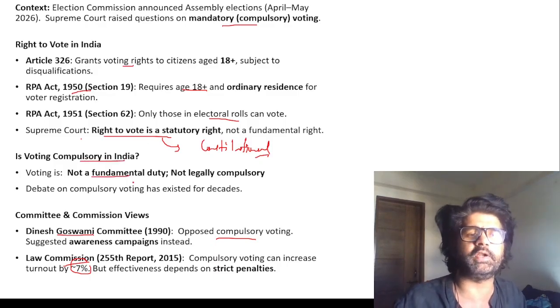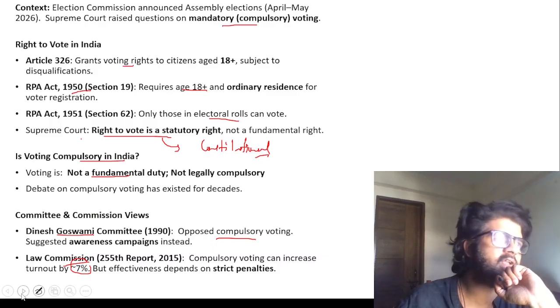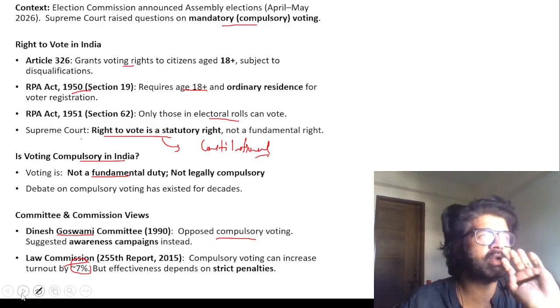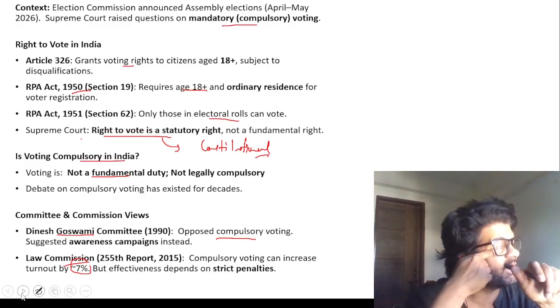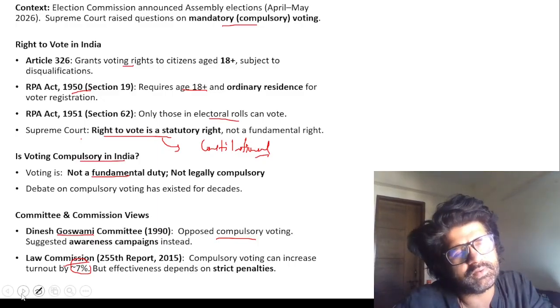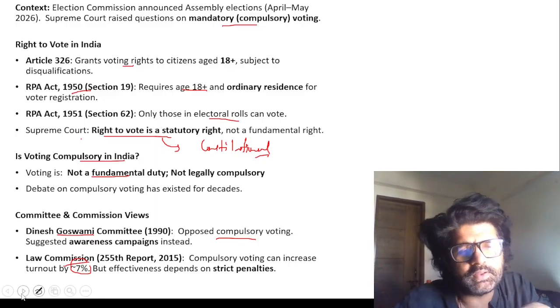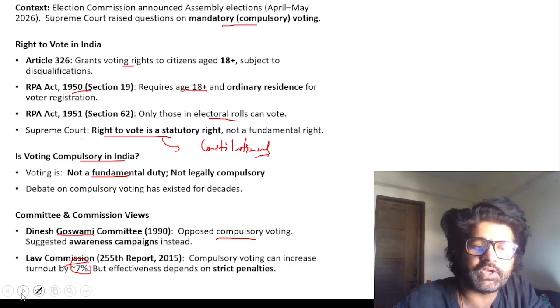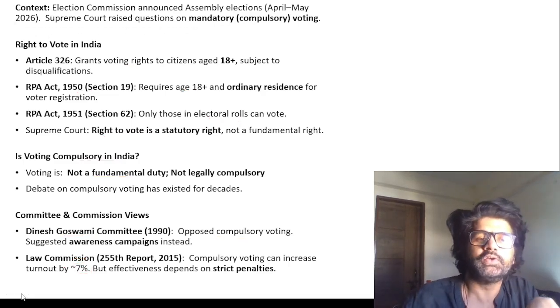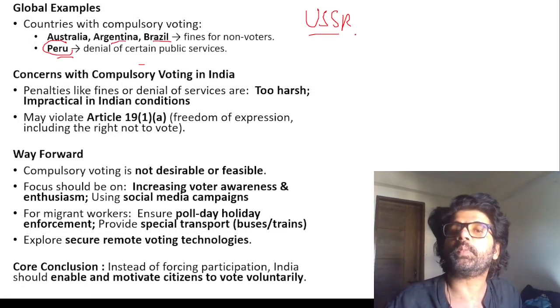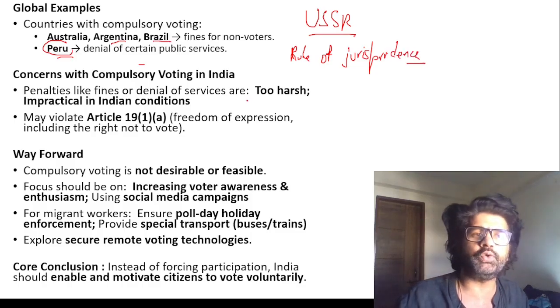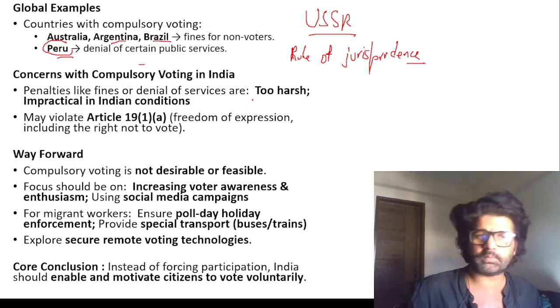Voting is compulsory, but not a fundamental duty. On fundamental duties: the Swaran Singh Committee recommendation, 42nd Amendment, Indira Gandhi ma'am, 10 fundamental duties were originally there. I think the Swaran Singh Committee recommended voting to be made a fundamental duty, but Indira Gandhi ma'am said no, let's not include it. An 11th fundamental duty related to education was added later. Fundamental duties are based on the USSR Constitution, and on the concept of rule of jurisprudence: where there is a right, there must be a corresponding duty. If we have given you fundamental rights, there have to be some fundamental duties.